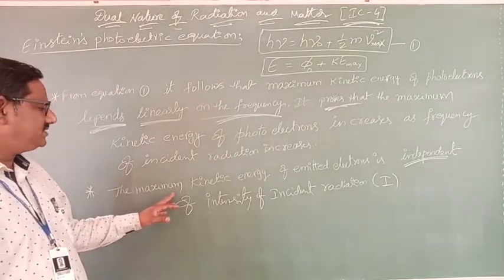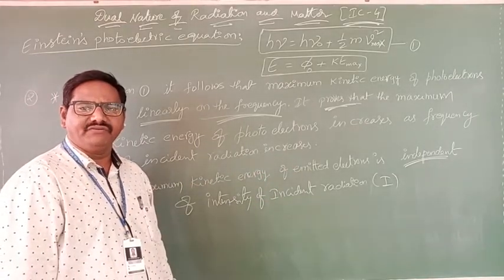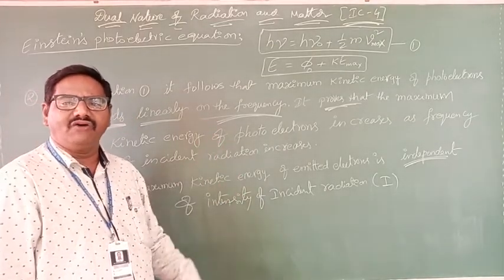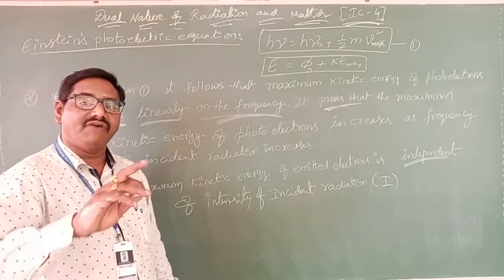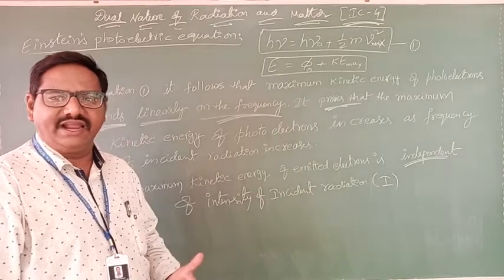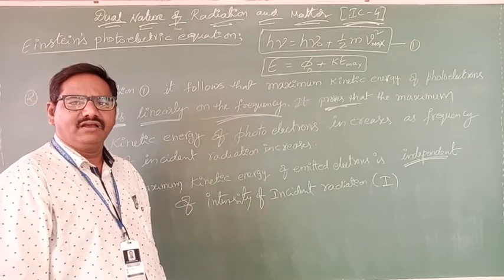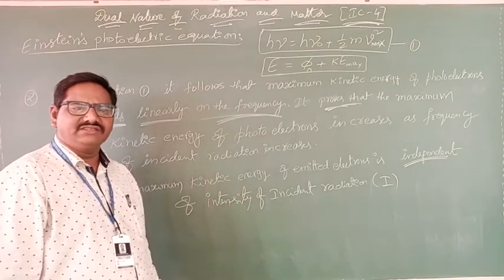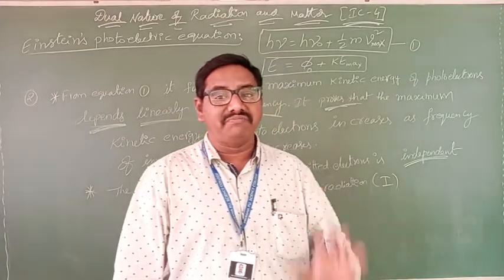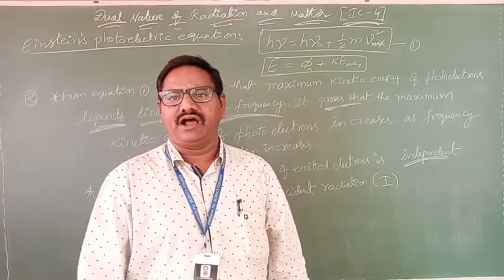The maximum kinetic energy of emitted photoelectrons is independent of intensity. The number of photoelectrons depends upon intensity, while maximum kinetic energy depends upon frequency. If the incident frequency is above the threshold frequency, it gives some maximum kinetic energy, not a number of photoelectrons.